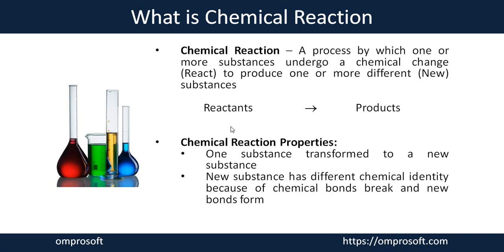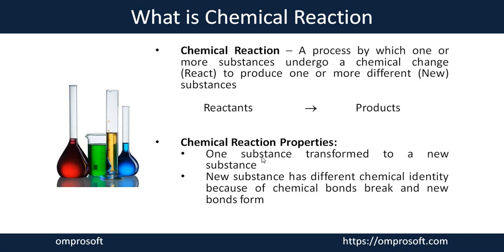In a simple representation of a chemical reaction, you can see here the reactant part is always mentioned on the left hand side and the product parts are always mentioned on the right hand side. And the arrow shows in which direction the chemical process is going to move. Whenever reactants take part in a reaction, they break their chemical bonds and form new bonds. Due to that, the products which form during the reaction have a completely different chemical identity.